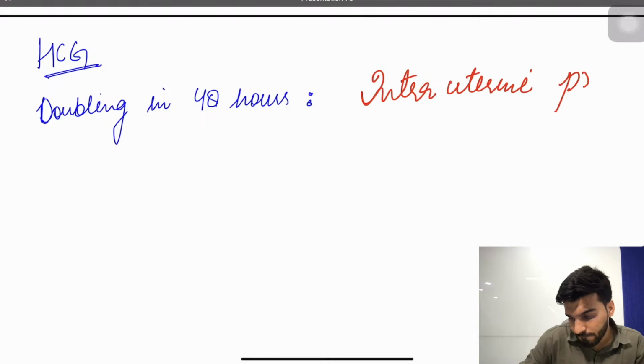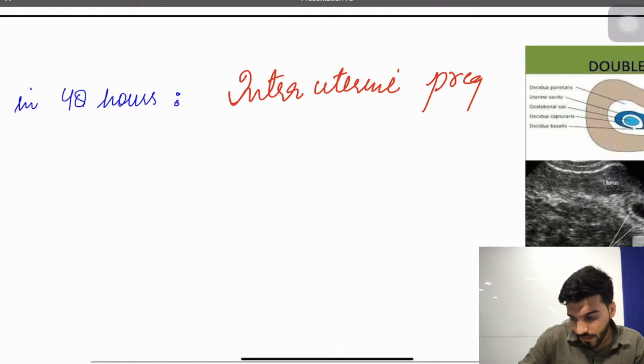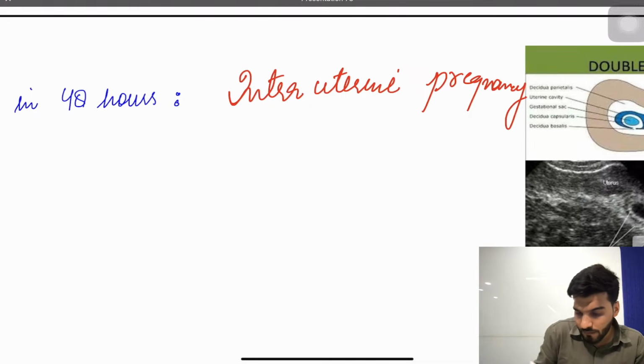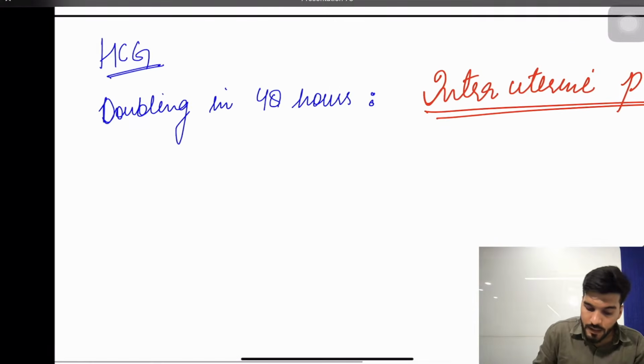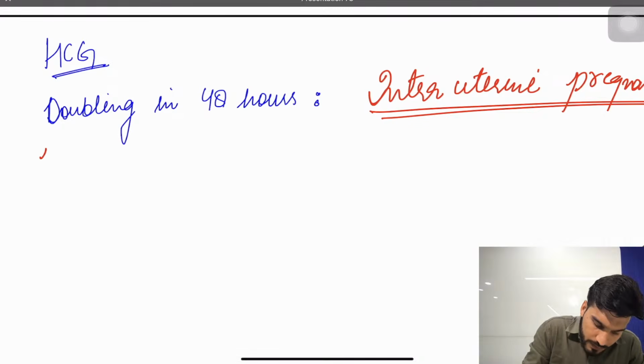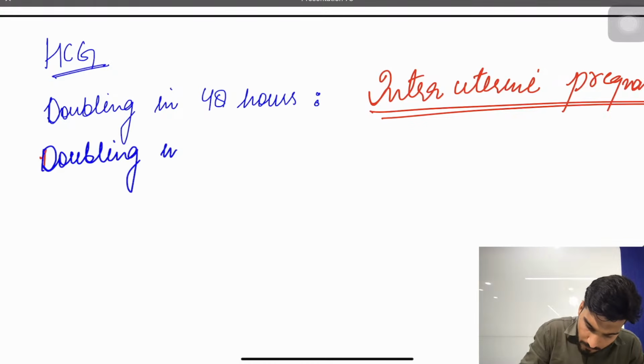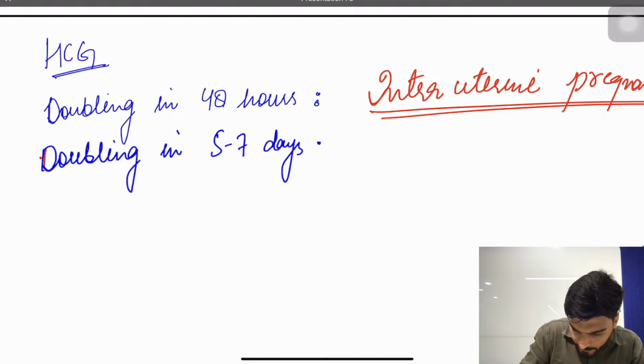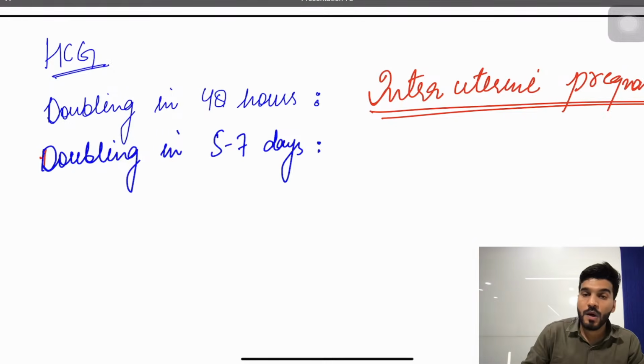Okay, sir, if it is rising slowly, doubling in 5 to 7 days, that means if it rises by only 33%, then it's a case of an ectopic pregnancy.